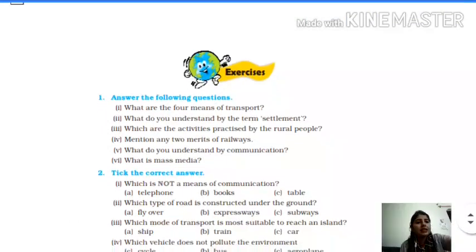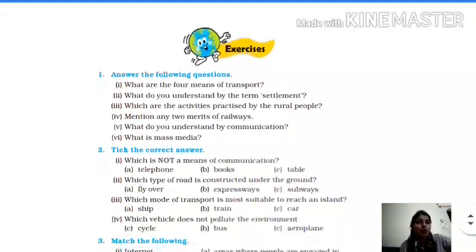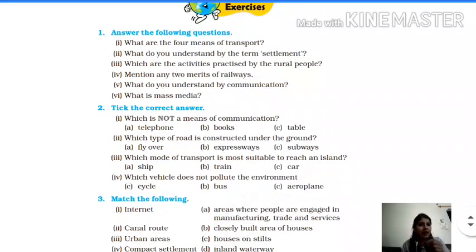So children, this was our chapter. Your homework is just to try to do this exercise. You can find the question answers very easy. Tick the correct answer and match the following. So hope you understood the chapter well.